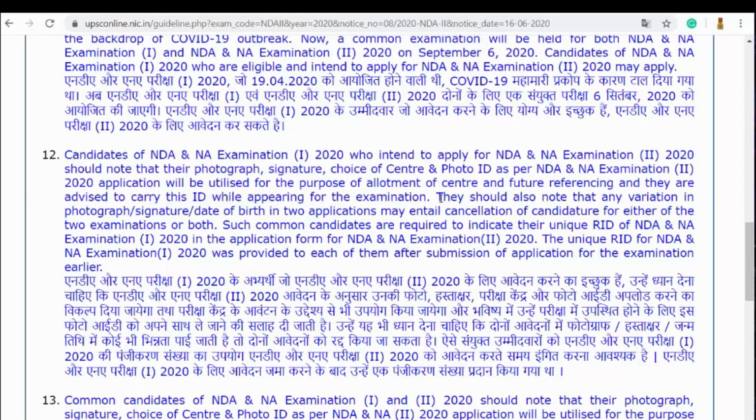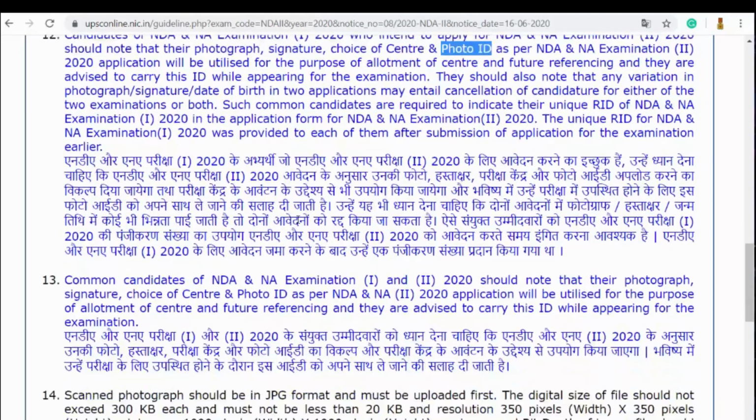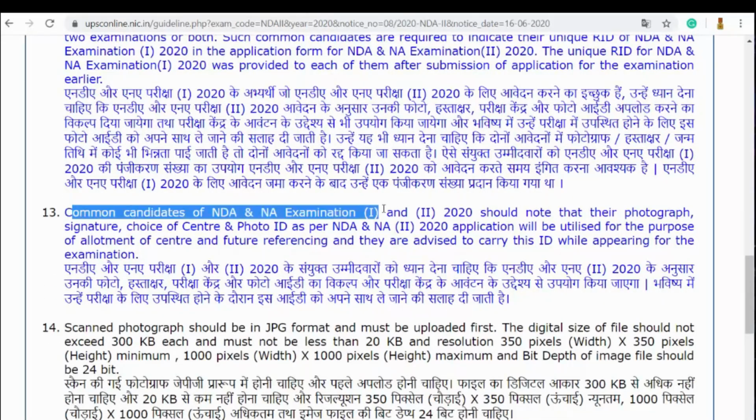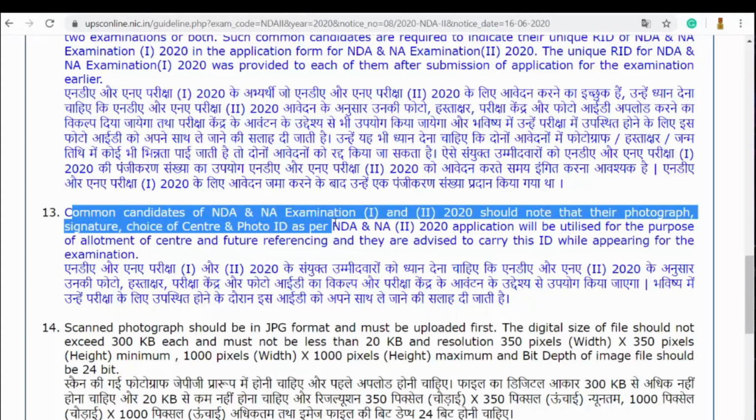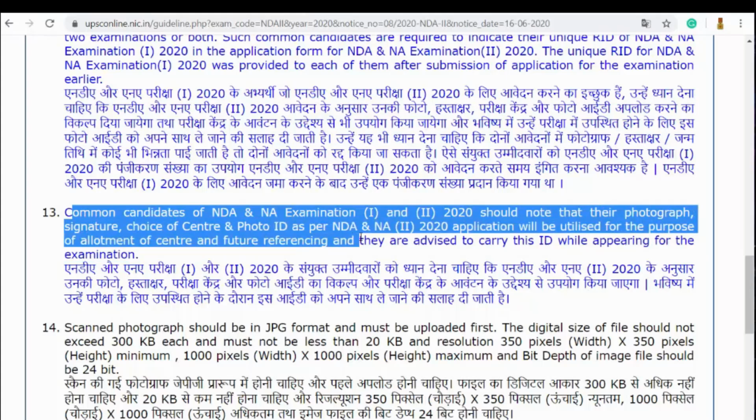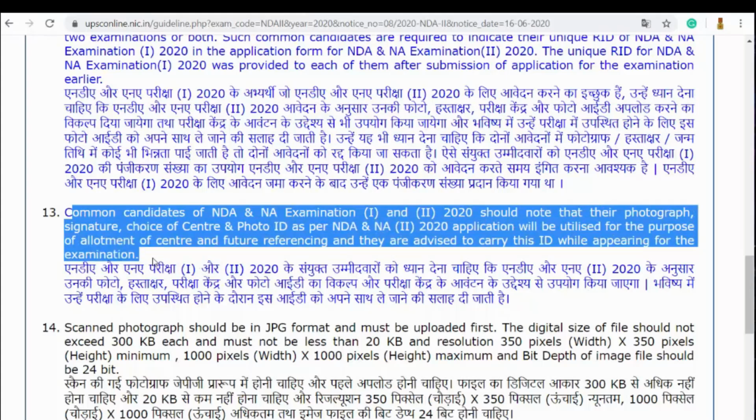That means while applying for NDA NA 2 2020, you should use the same photograph, the same signature, the same choice of center, and the same photo identification card as per your NDA NA 1. Whatever things you have provided in NDA NA 1, the same things must be provided in NDA NA 2, and most of all, you should use the same registration ID too. Understanding? Common candidates of NDA NA examination 1 and 2 should note that their photograph, signature, choice of center and photo ID as per the NDA NA 2 application will be utilized for allotment of center and future referencing, and they are advised to carry this ID while appearing for the examination.